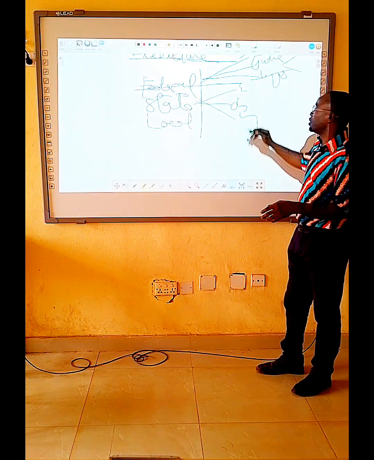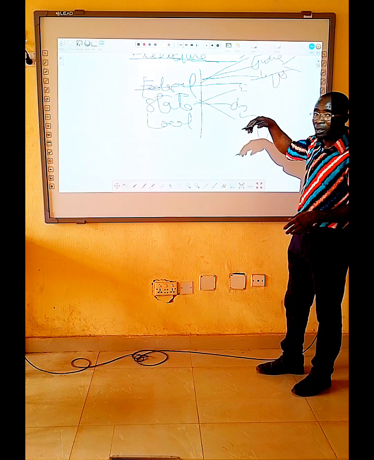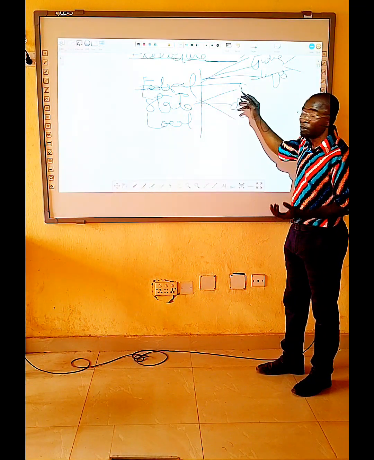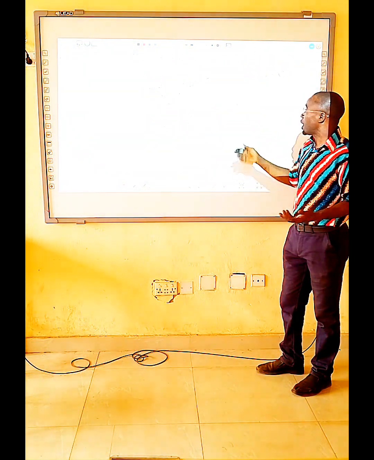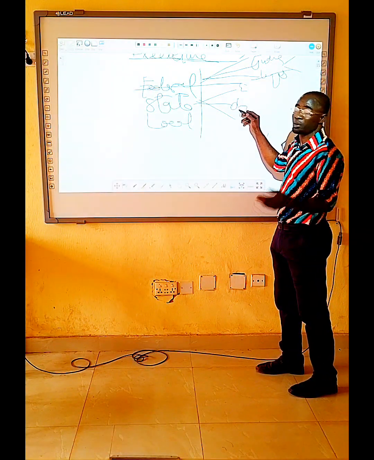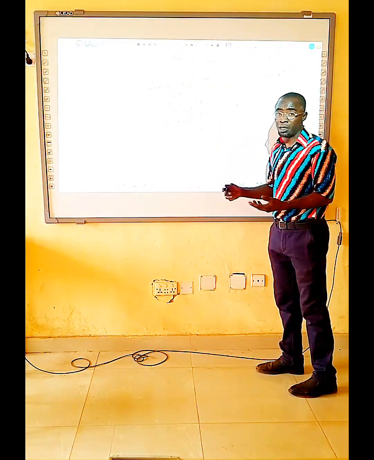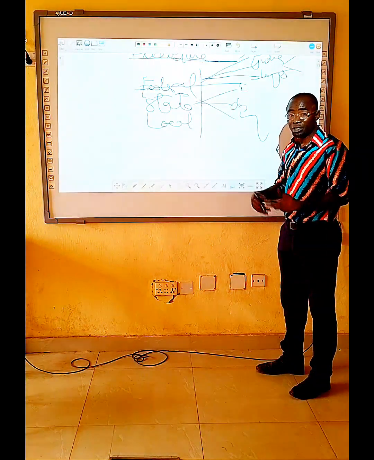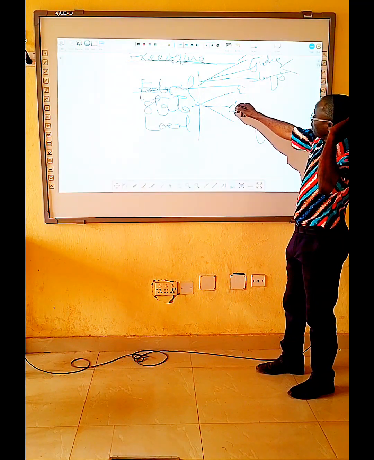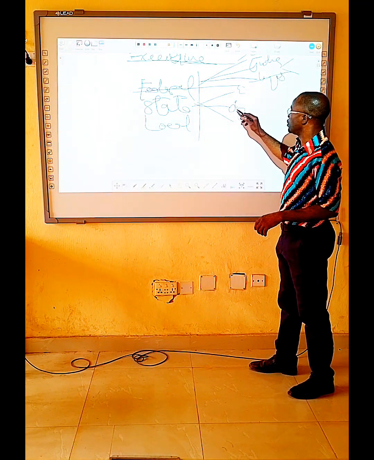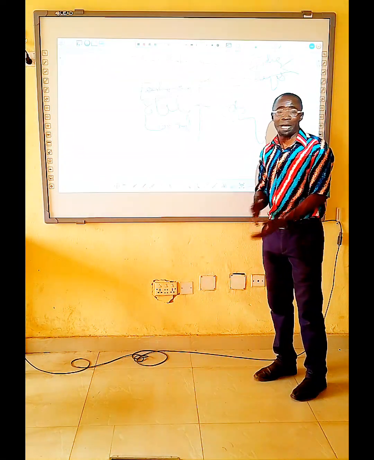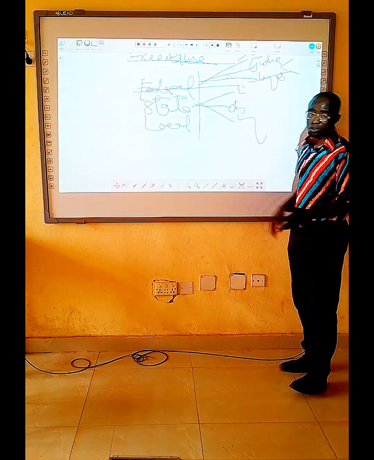But at the state level, the executive represents the governor, the deputy governor, the commissioners, advisors, like that. Then even the police. Police is one of the executives at the state and the federal level. The judiciary under the state level, same way we have a customary court, magistrate court, and state high courts. All these are at the state level. Then we have the legislature at the state level. That's why we have the House of Assembly. They are lawmakers, so they perform all these functions, each of them.